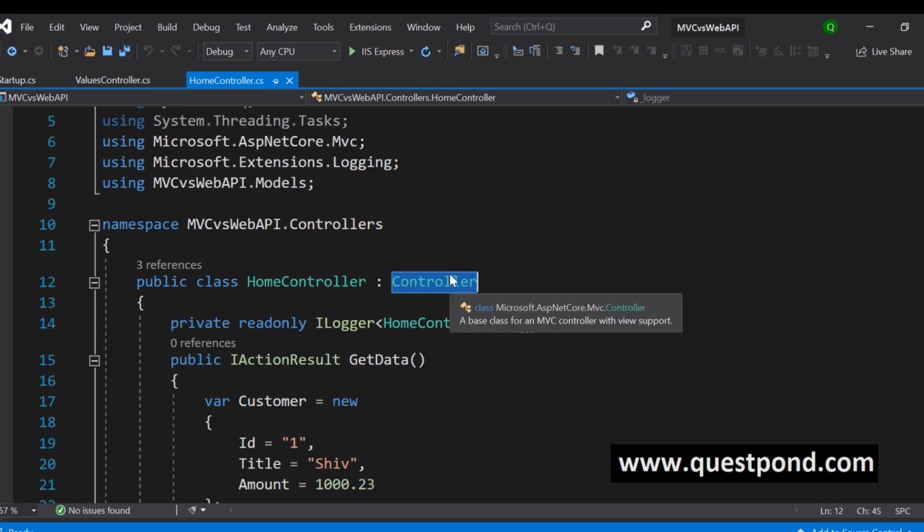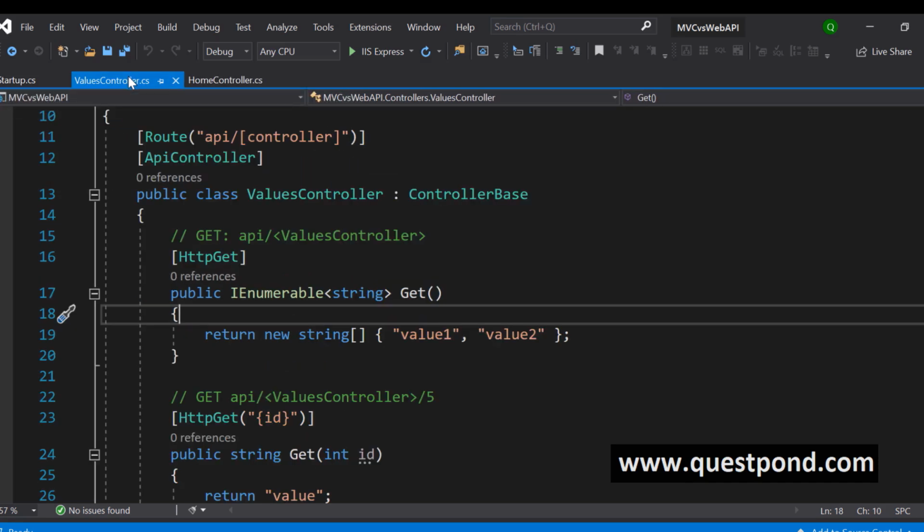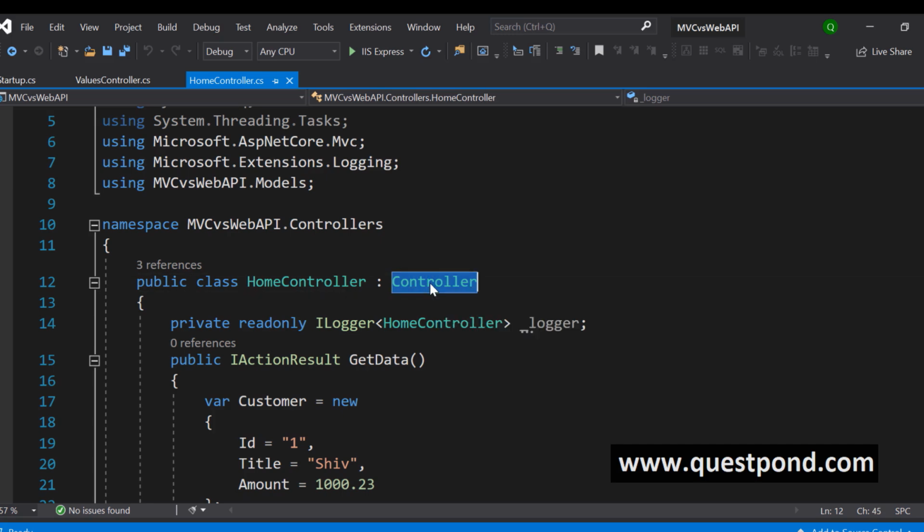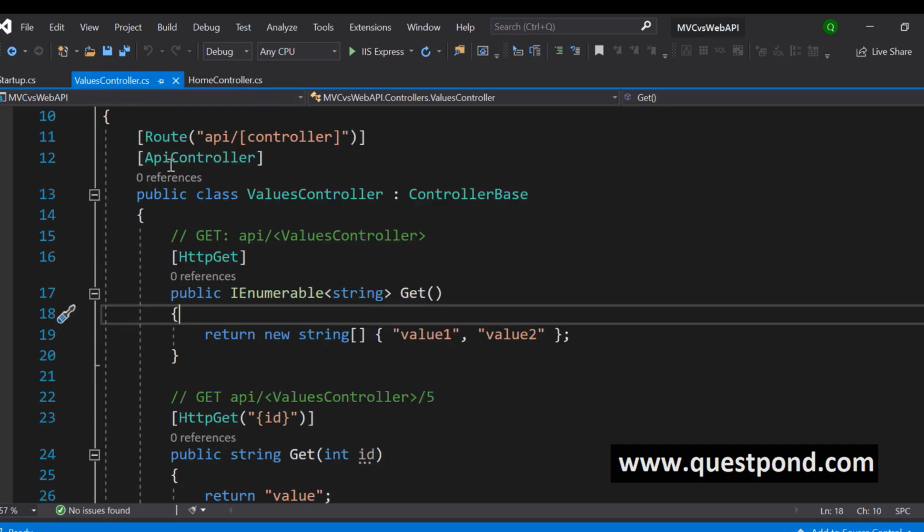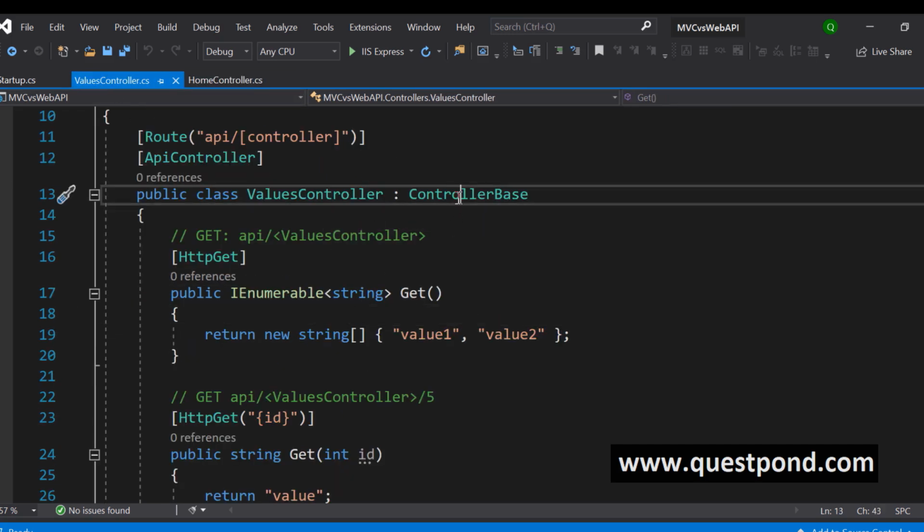I'm talking about .NET Core, MVC Core 3.x. Now in case of 5, it could have changed, but the concept should be almost the same. So here you can see it is inheriting from the controller, while the web API controller is inheriting from controller base. So that means that both of them are quite different, right? But now from the interview perspective, how should we answer it?